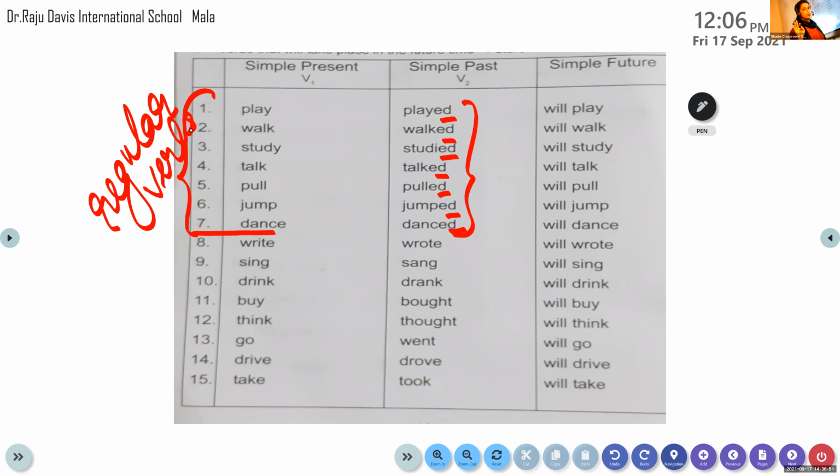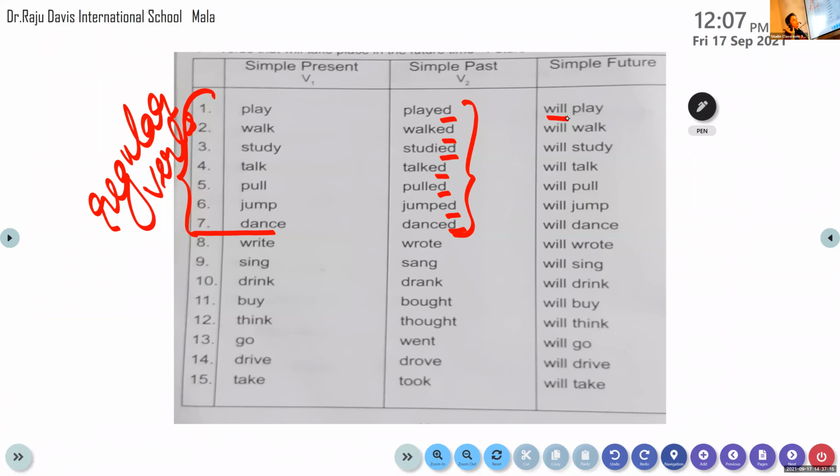What we have to do is add will before the base form of the verb, that is the present tense. Play, will play. Walk, will walk. Study, will study. Talk, will talk. Pull, will pull. Jump, will jump. Dance, will dance. Clear to all of you? Yes. Okay, now let's move on to the next set of words.